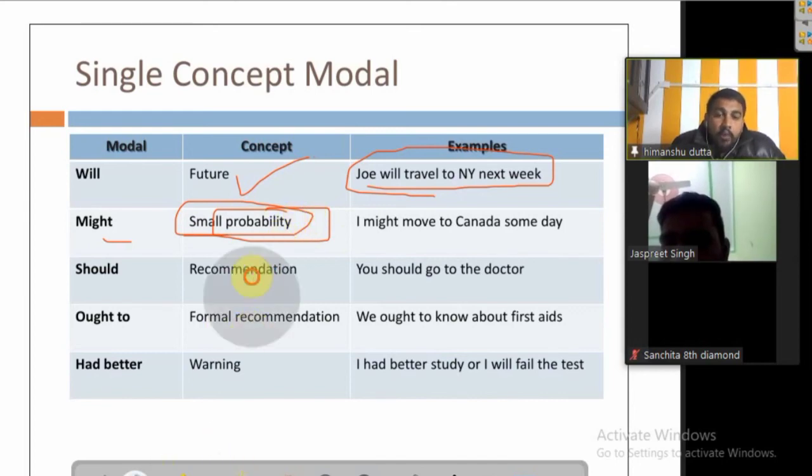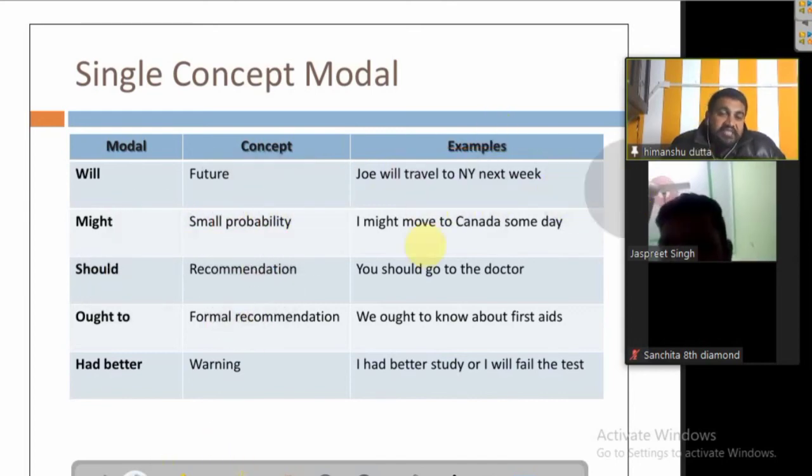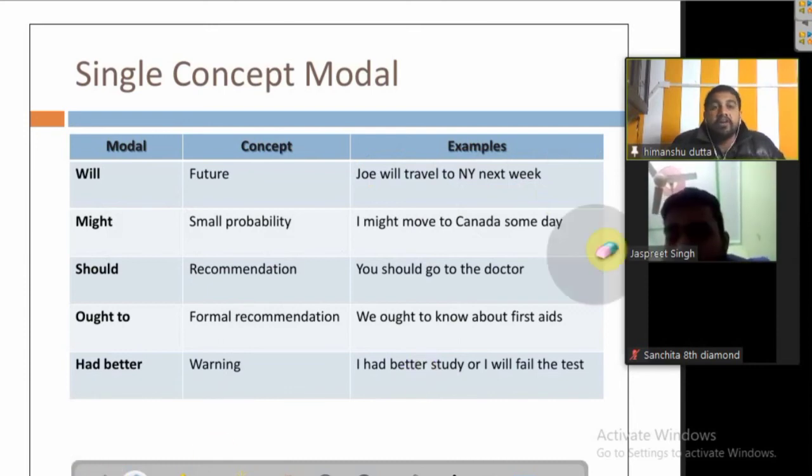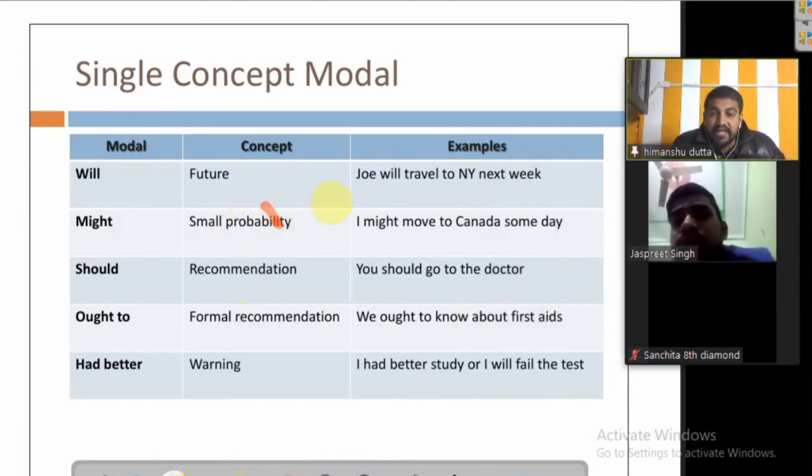Smaller probability is also one of the chapters in your mathematics, like the probability of a coin, heads and tails. From that you can understand what probability is. If there is a small probability of any action to happen, then we use might.